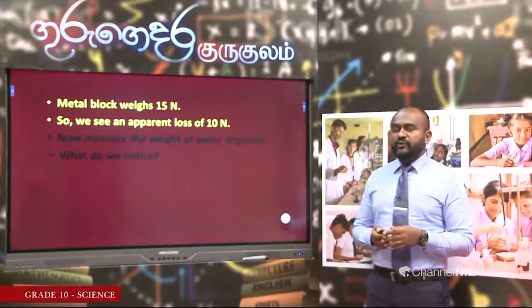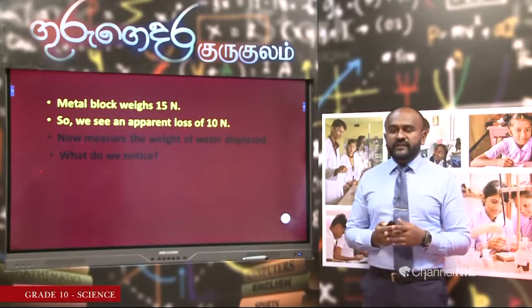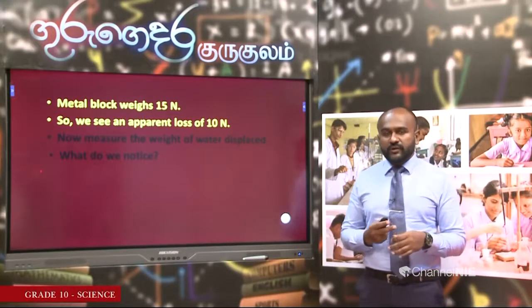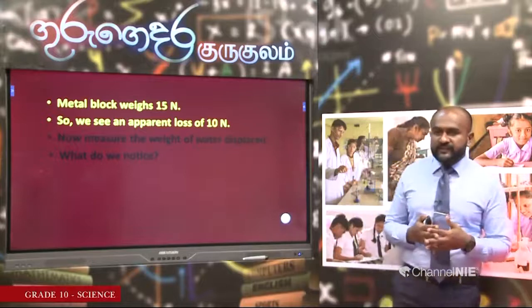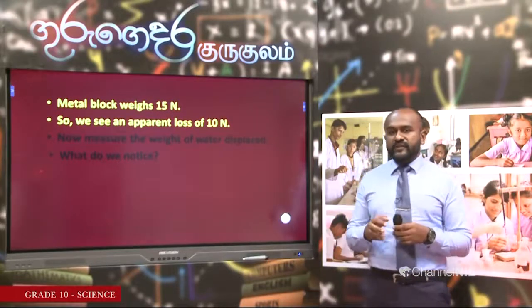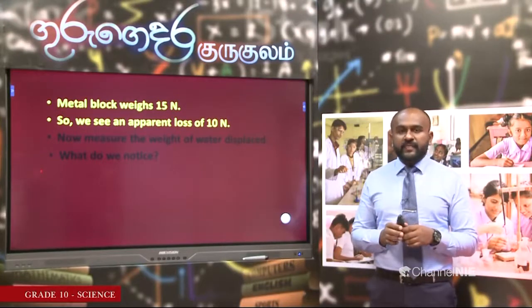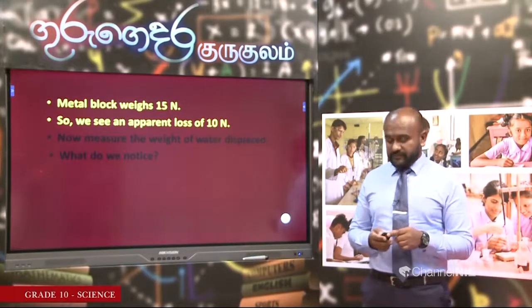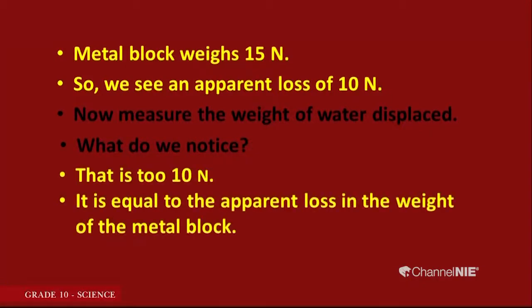And now we have to measure the weight of water displaced. You know, as we immerse the metal block in water, some water goes out of the displacement can. Now, we can take this water separately and using a spring balance we can measure the weight of the water displaced. So, what will we notice? There we notice that it is 10 Newton.